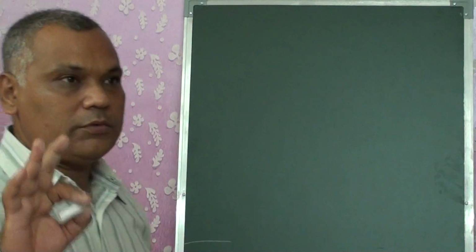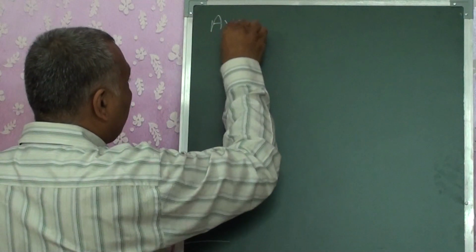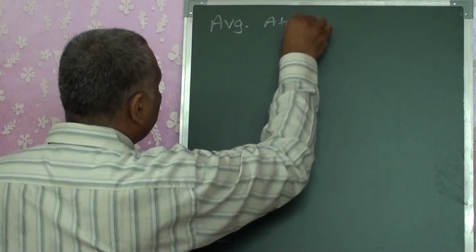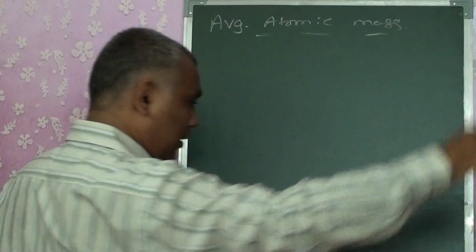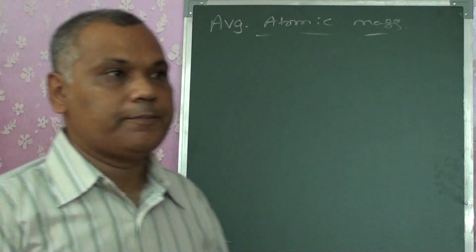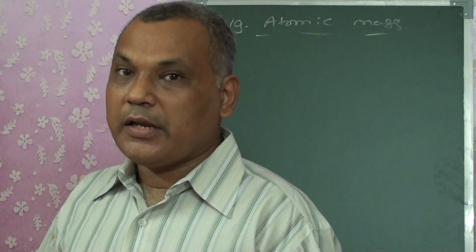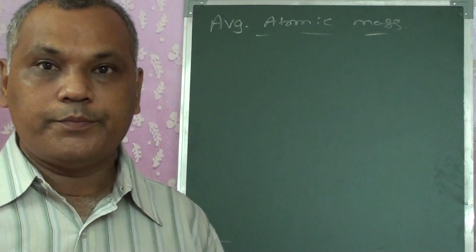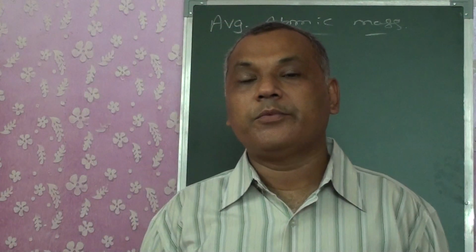No doubt these are the values that you are learning, but how have they been calculated? We get them with the help of average atomic mass. Now what is an average atomic mass? We know that we have atoms which have isotopes: same atomic number, different mass number.